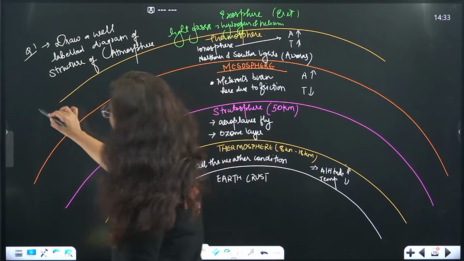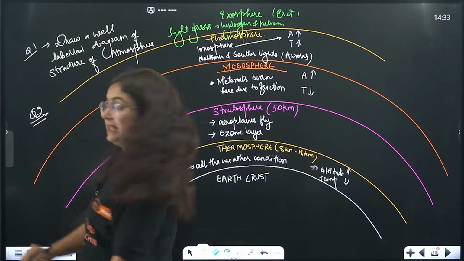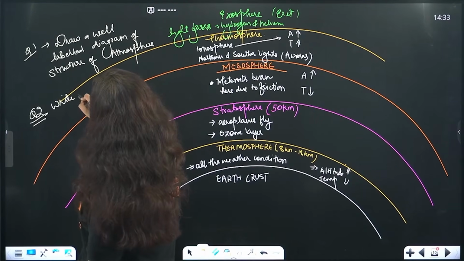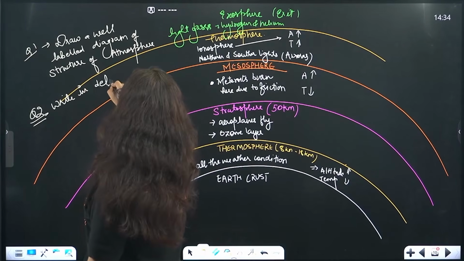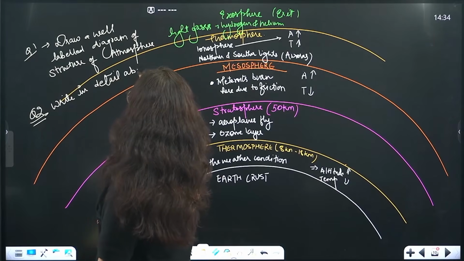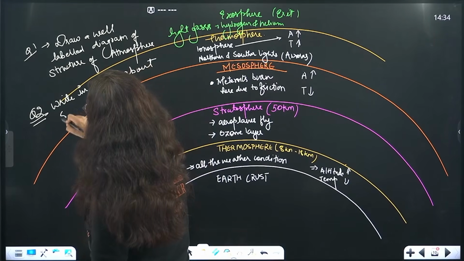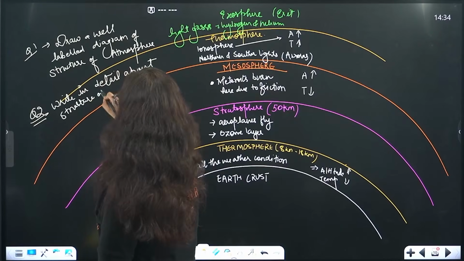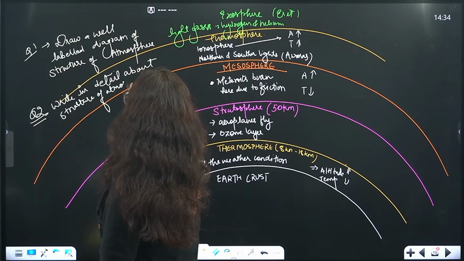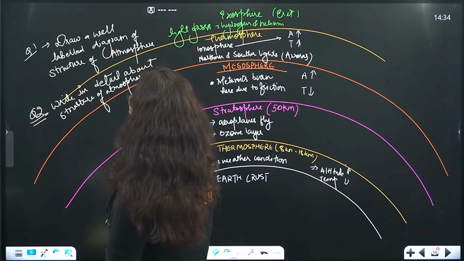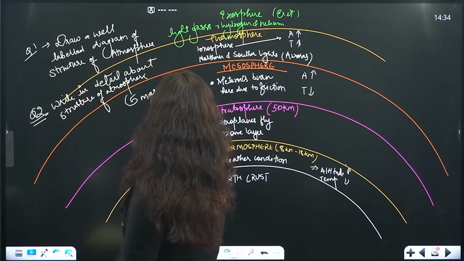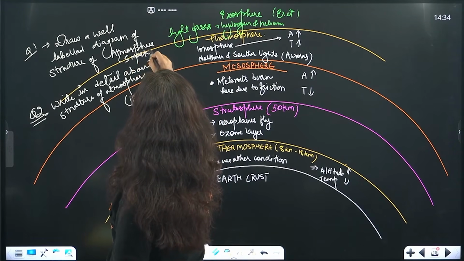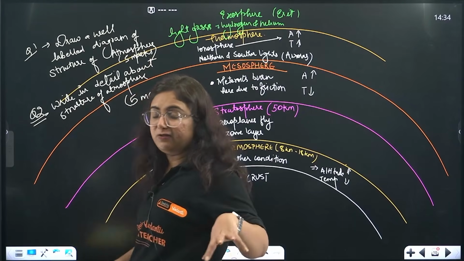The second point is: write in detail about the structure of the atmosphere. And you know that both will be for 5 marks separately, and can also come clubbed together for 5 marks.